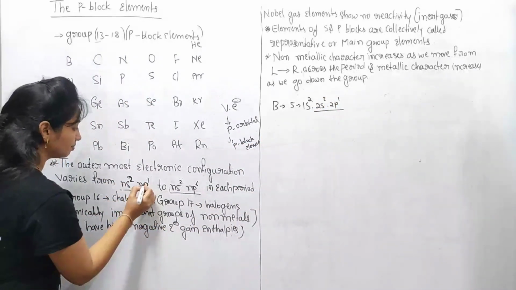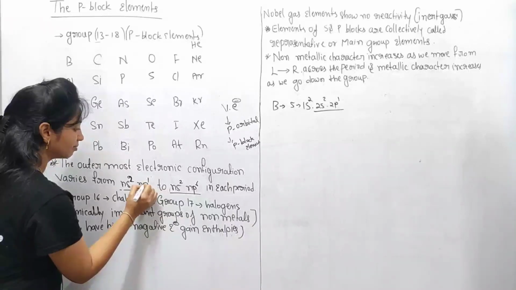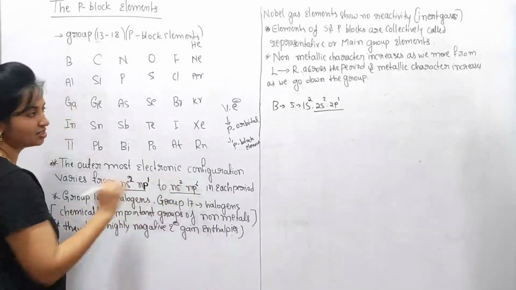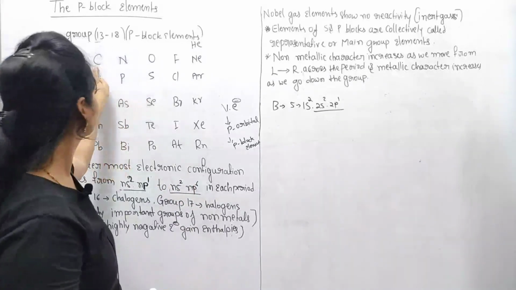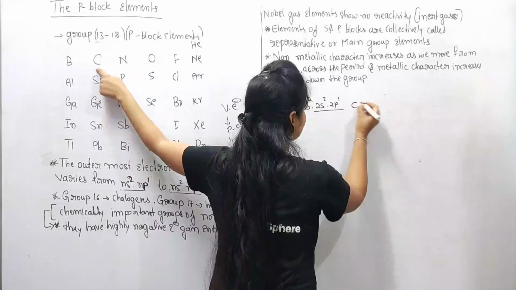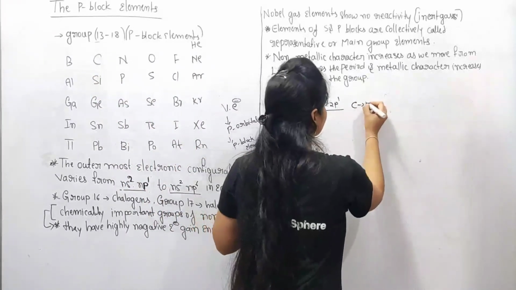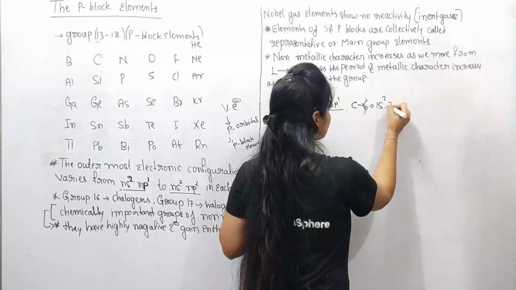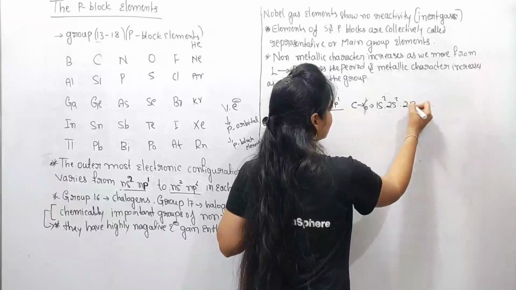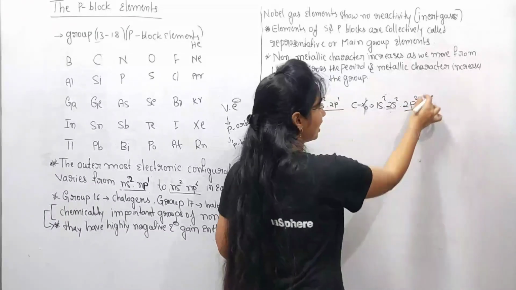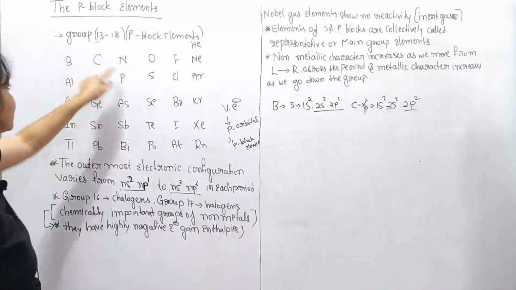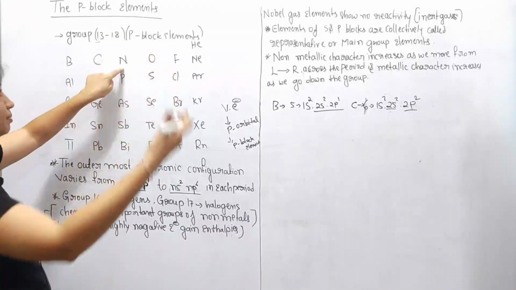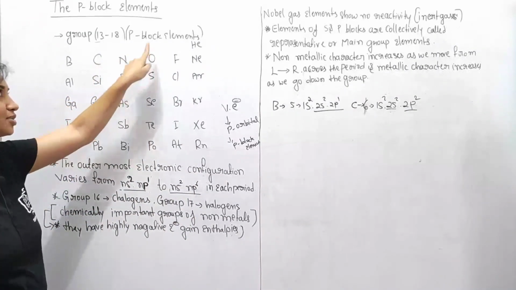Here the p values, the number of electrons in the p orbital, are in between 1 to 6. Next take the element carbon, atomic number 6: 1s2, 2s2, 2p2, ns2 np2. Like this, nitrogen's valence shell is ns2 np3, and then ns2 np4.